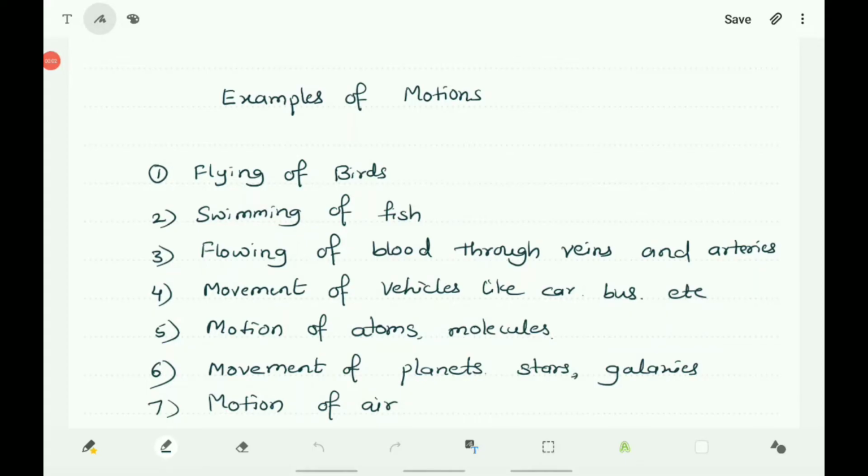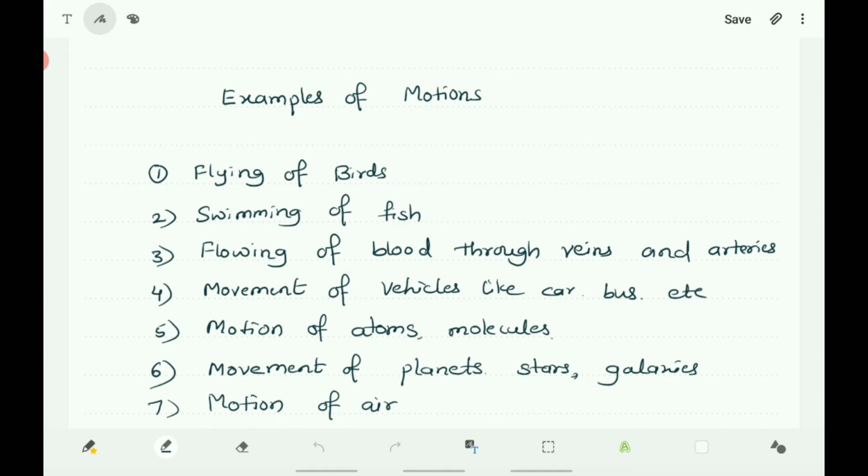Children, now let us start the science chapter, that is physics chapter, motion. In our daily life, we can observe that some objects are at rest and some objects are in motion. And you can give some examples of motion.